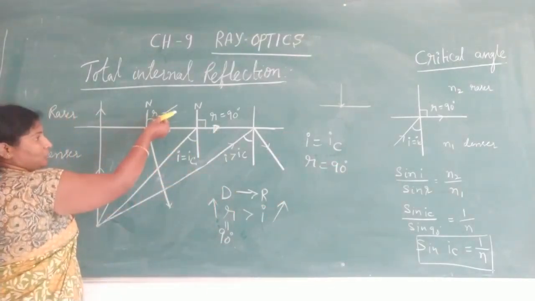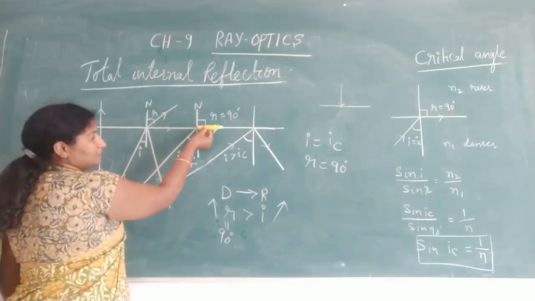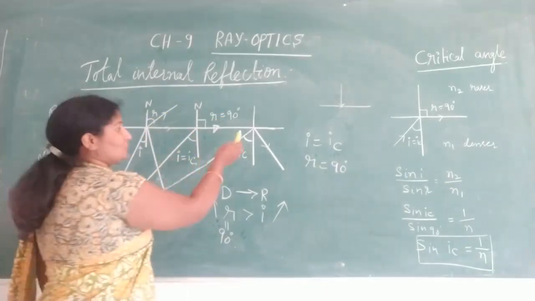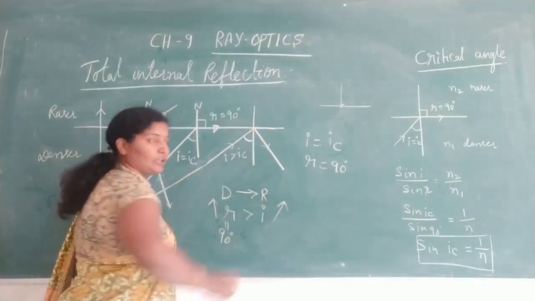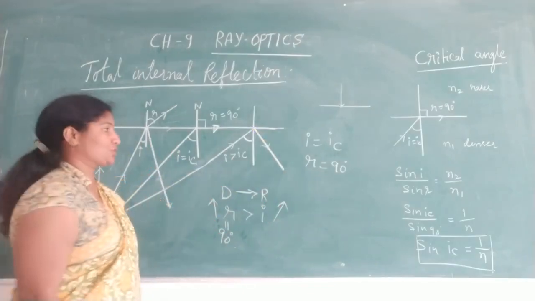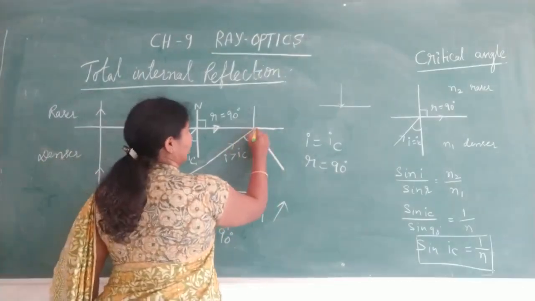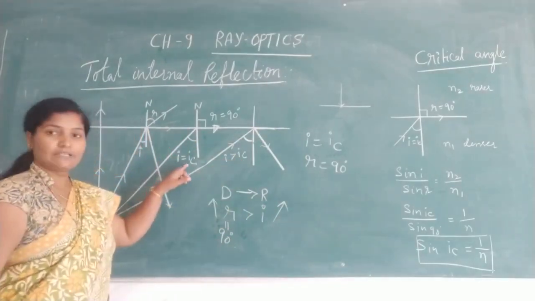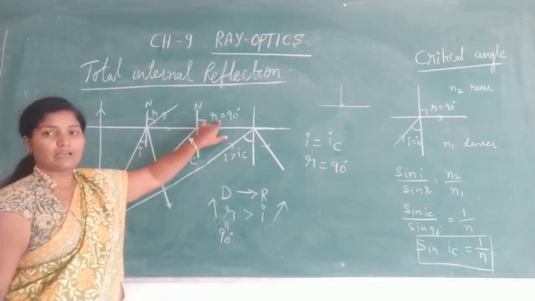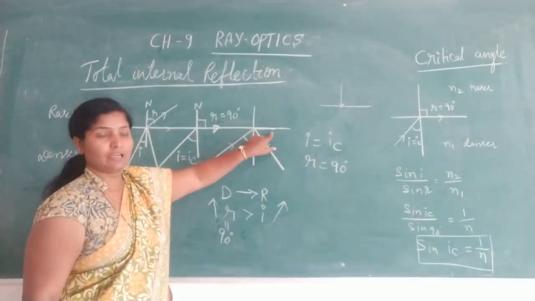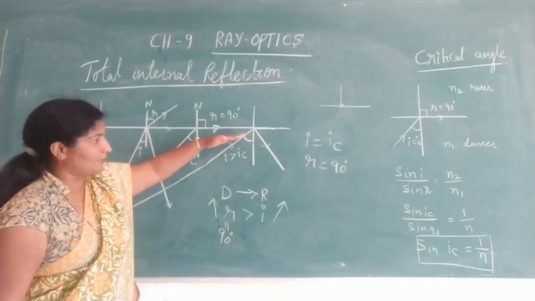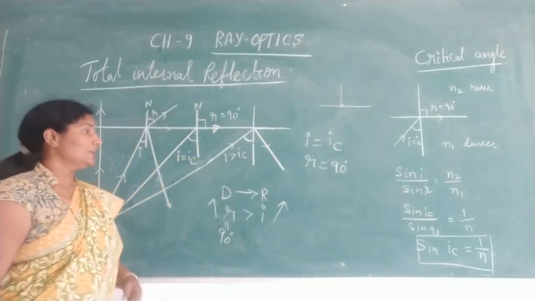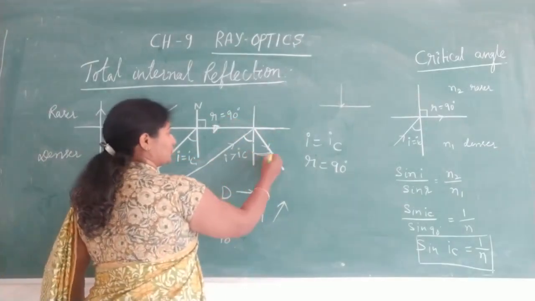See, 60, 70, 80, 90. After 90, if we increase i further, r should become more than 90 degrees. So instead of refraction, we are going to get a reflection. See, until here the light ray came. When i is equal to the critical angle, r is 90 degrees, and the light ray is here. When we increase i further, instead of refraction, reflection takes place.